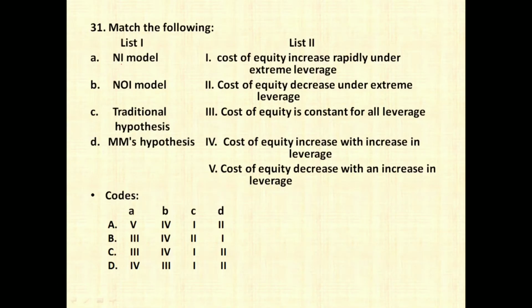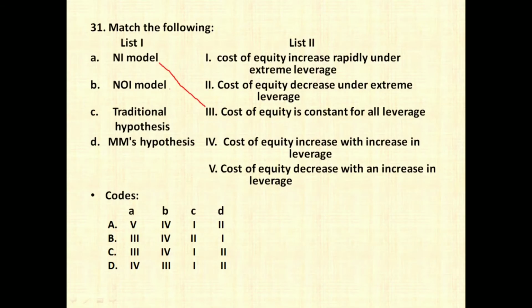The next question is again a bit confusing one. 2 options we can easily relate, but the remaining 2 options we are not able to directly find the answer for. So let's see the NI model, that is the net income model. What it says is that your cost of equity is constant for all levels of leverage. The KD and KE are going to be constant and only KO keeps decreasing.